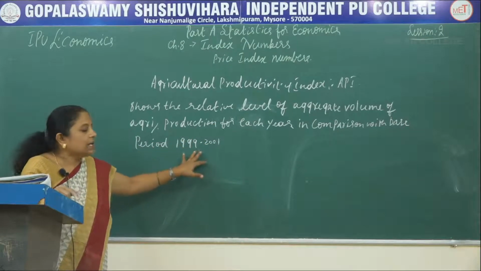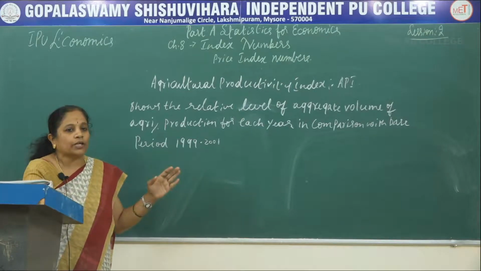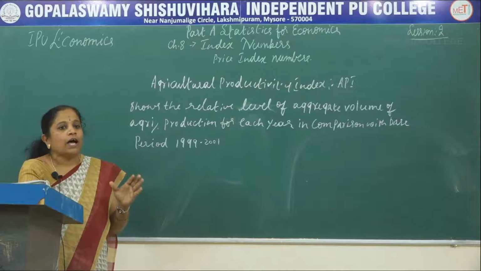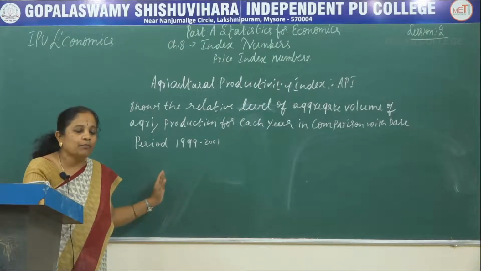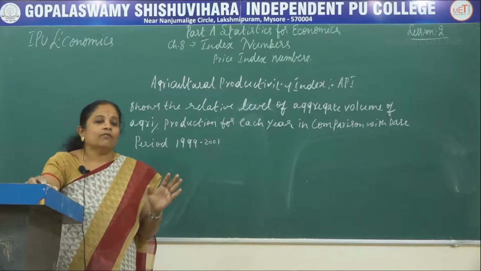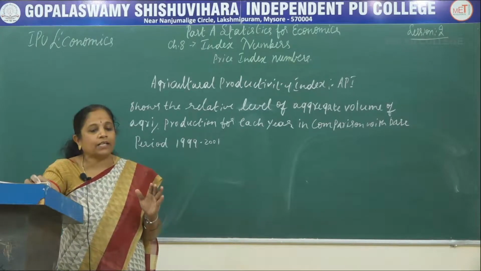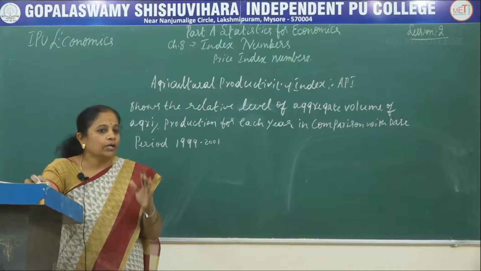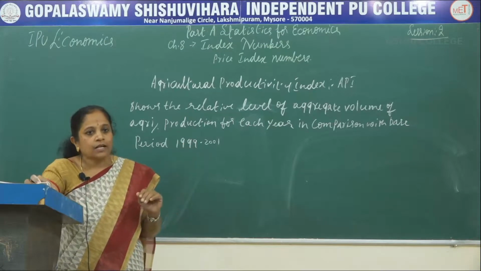Earlier it was 1999 and 2001. So, this agricultural productivity index is very helpful at present as we are going for the new farming policies and agricultural policies. It is very important and it is going to benefit the farmers, and with the addition in the development of farming equipment and farming practices, the Government of India is deciding to modify this agricultural index number.